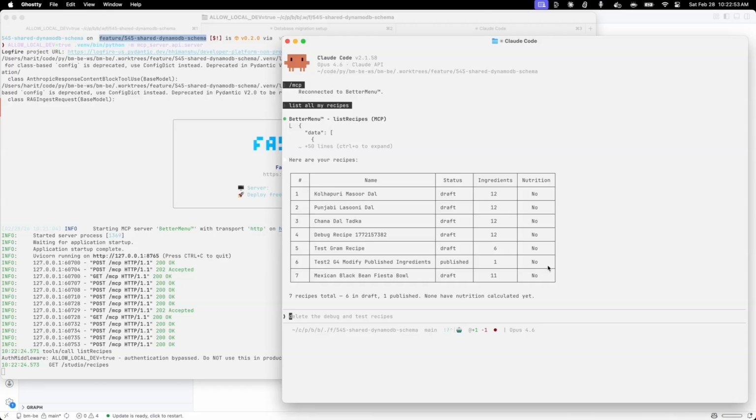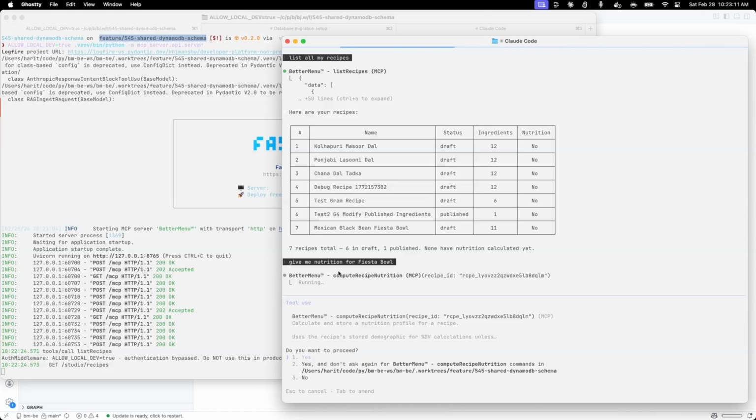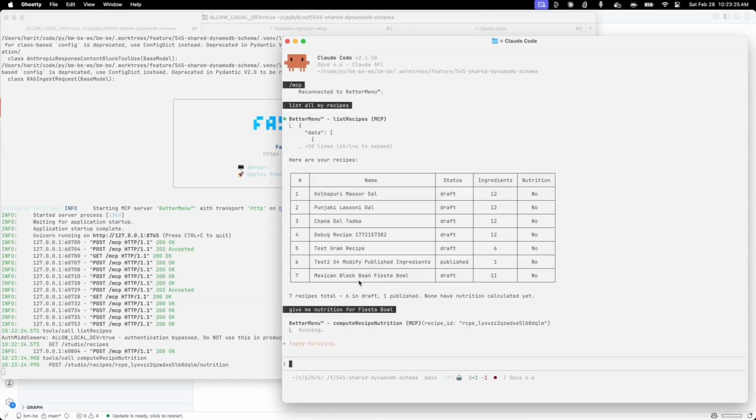I can ask more questions. So I can ask, give me nutrition for, let's say, one of these recipes. What about the Fiesta Bowl? I have not given the complete name, as you can see. And it is saying that it needs to compute recipe nutrition, which is again using our platform to calculate nutrition as per FDA compliance. So I'm going to say, okay, go ahead and do that.